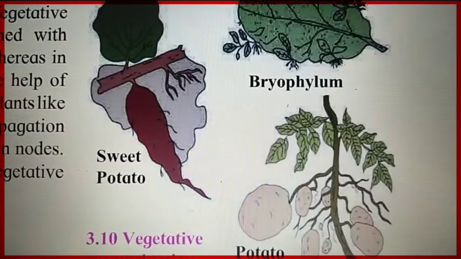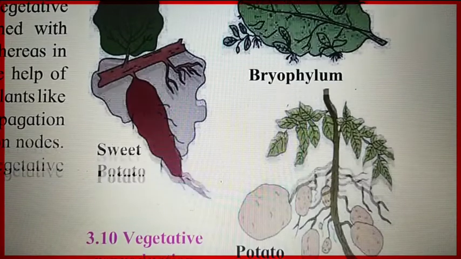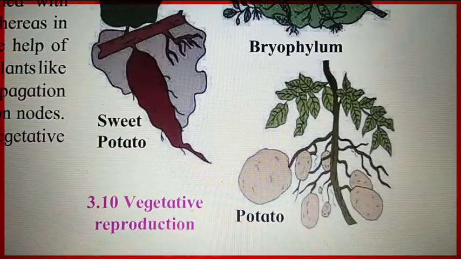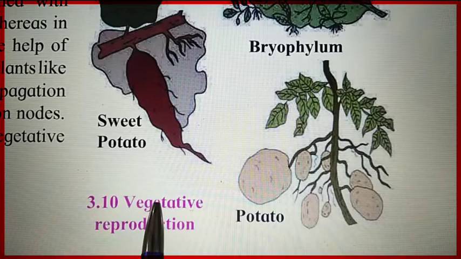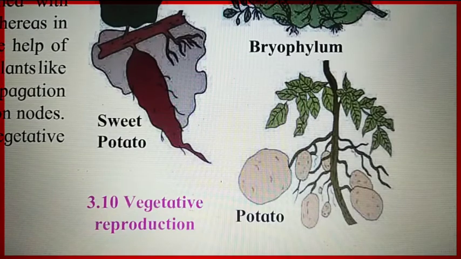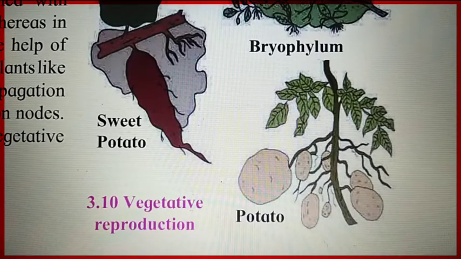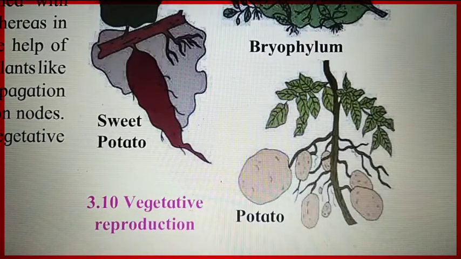Now the next type of asexual reproduction is vegetative propagation, also called vegetative reproduction. It is the type of asexual reproduction in which a new plant or organism is formed from the vegetative part of the plant. What is vegetative propagation?